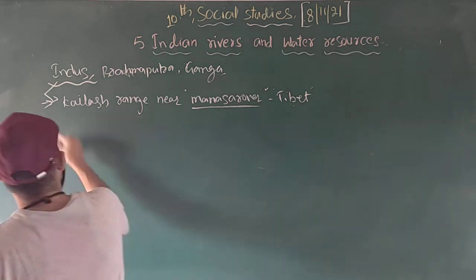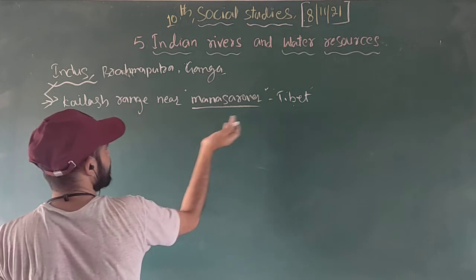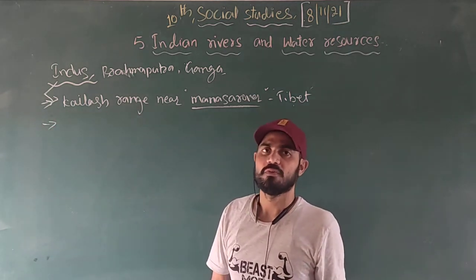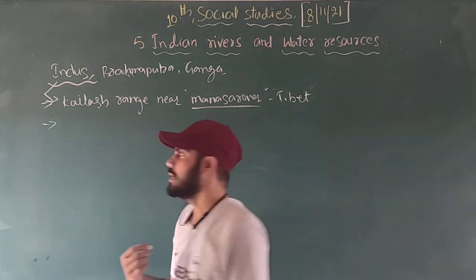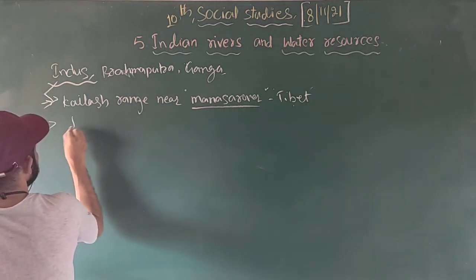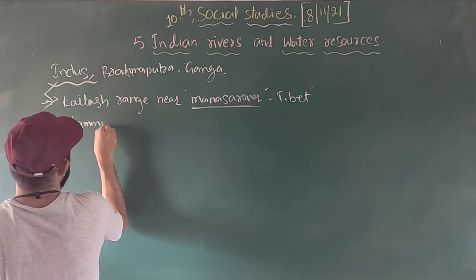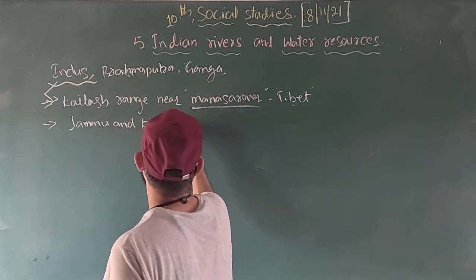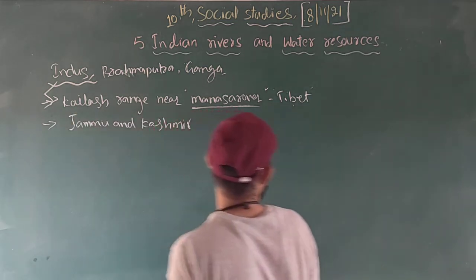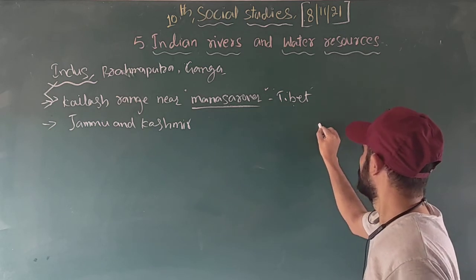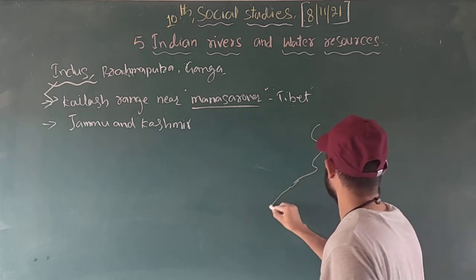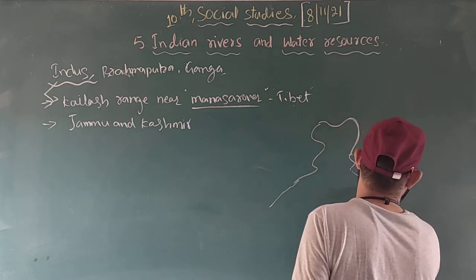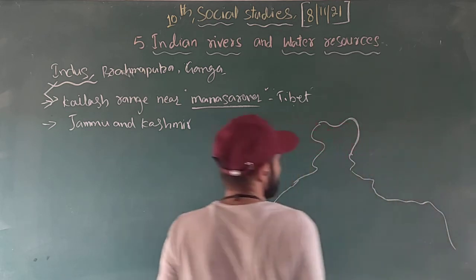See, the Indus River originated in the Kailash range near Manasarovar in Tibet, right? When the Indus River originated, in which state in India did it first enter? First the river entered which state in India? It entered Jammu and Kashmir. See, this is India, right?